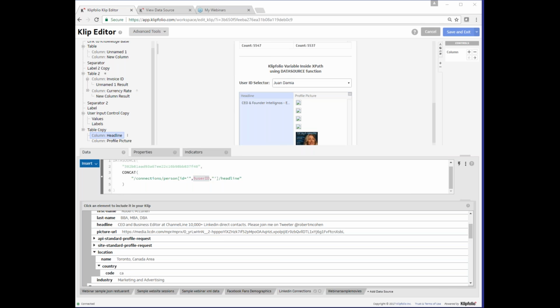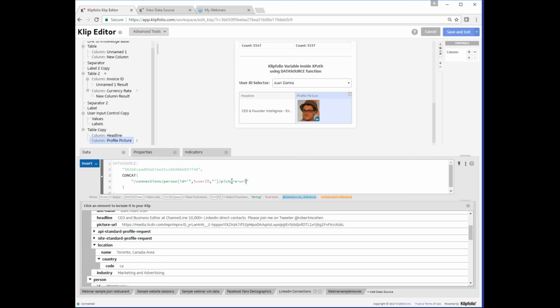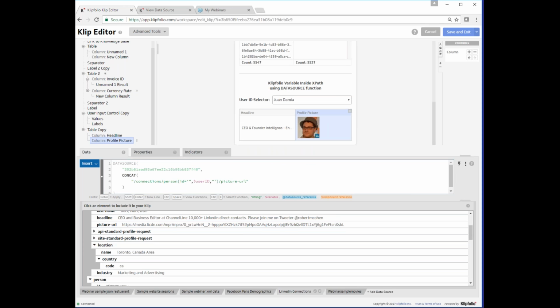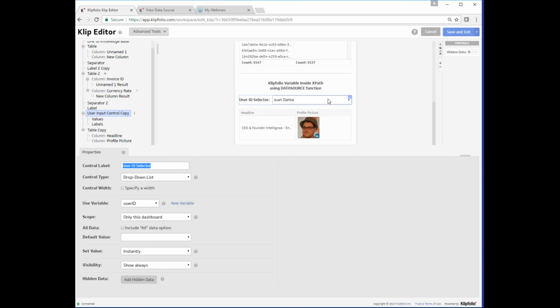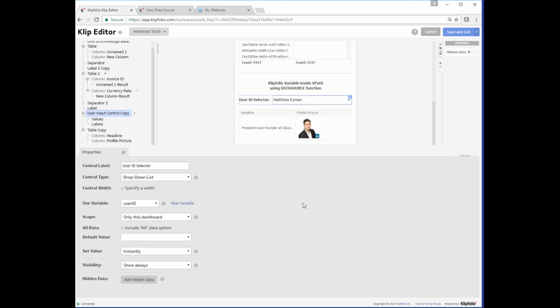We can then use this similar formula in the profile picture column, but just replace the headline with the picture URL. All I'm going to do is copy and paste the entire thing here. Change headline to picture URL. And there we go. As we change the variable value, the table updates live. So let's take a look at Matthew Iman, and we can see that the headline and profile picture are matching his name.